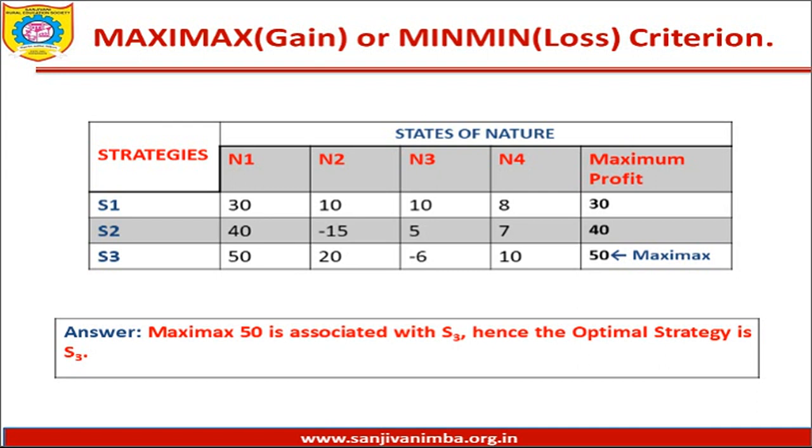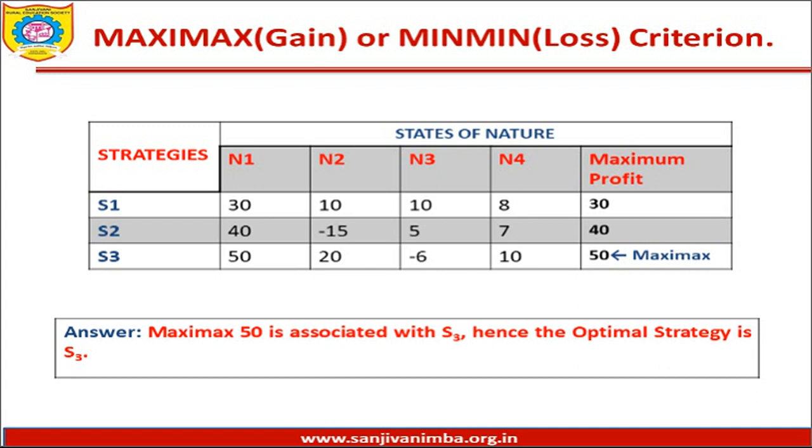So the maximum value associated with strategy 1 is 30, written in the last column. Then the maximum value corresponding to strategy S2 is 40, and the maximum value corresponding to S3 is 50. So you have to find out the maximum among these three values. That is nothing but 50. So your maximax is 50, and as the maximax 50 is associated with strategy S3, the optimal strategy of the